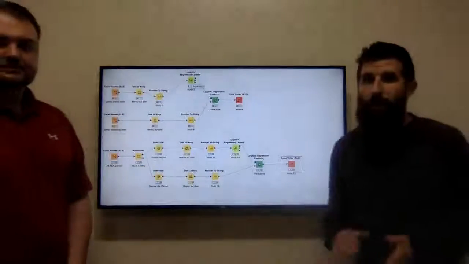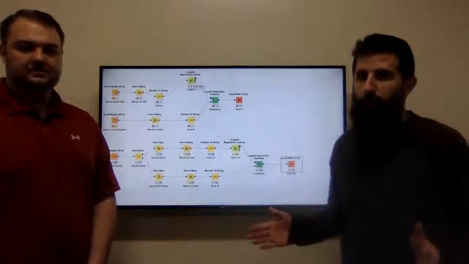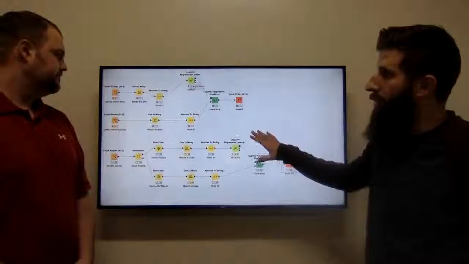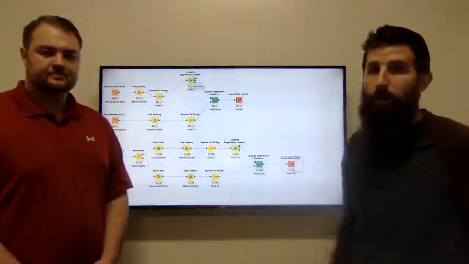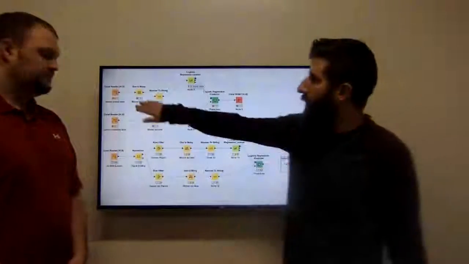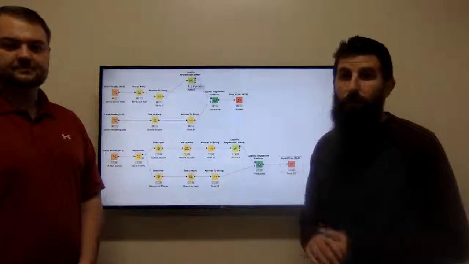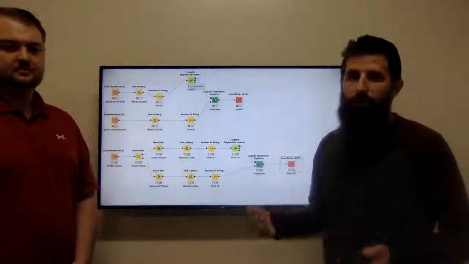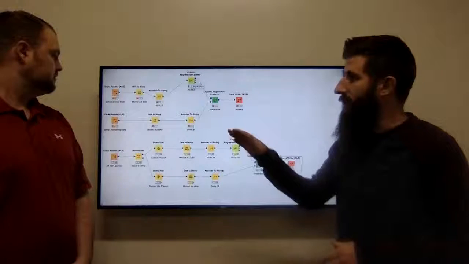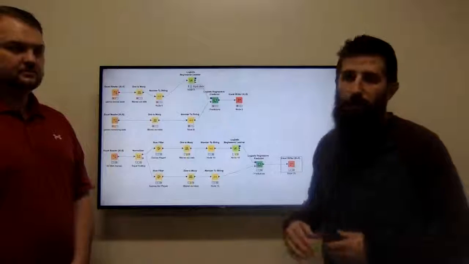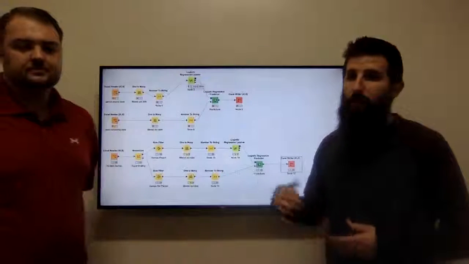KNIME's a really cool program. I don't know how many people have used it and are watching this. Hopefully you can see the screen, but this is our workflow of how we came up with part of our prediction. Up here in the top left, the orange node is an Excel file with the first 60 games of the season. So that's our training data. The one below that, still orange, is our remaining games, and that's the data that we're going to predict.